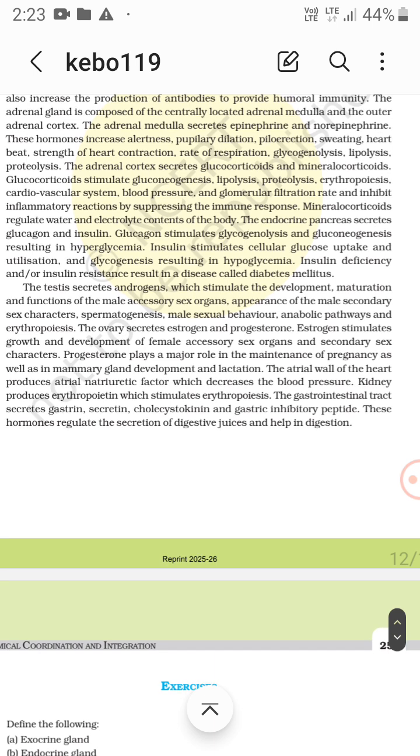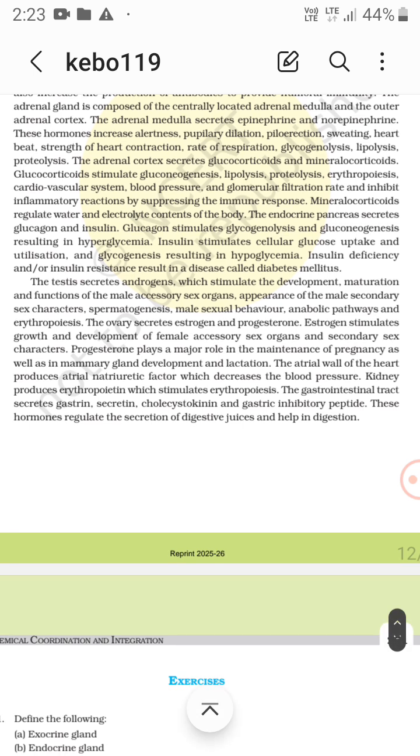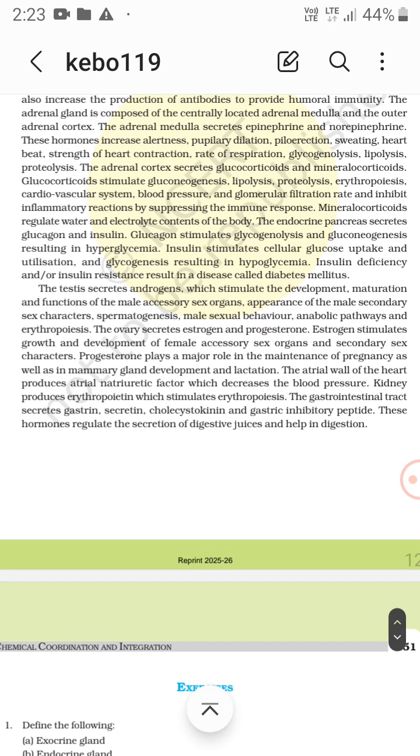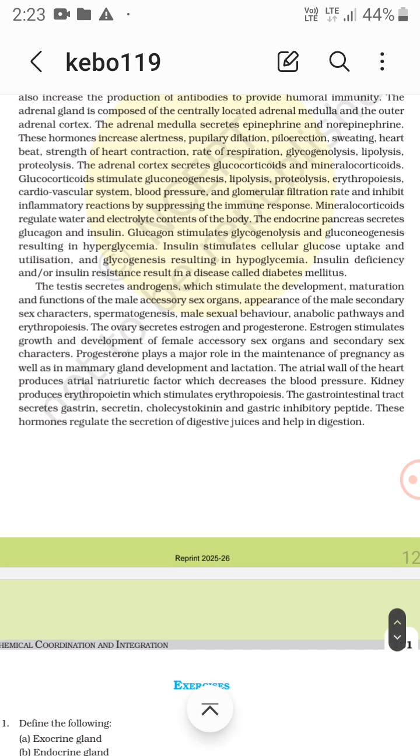The ovary secretes estrogen and progesterone. Now what it does, estrogen stimulates growth and development of female accessory sex organs and secondary sex characters.